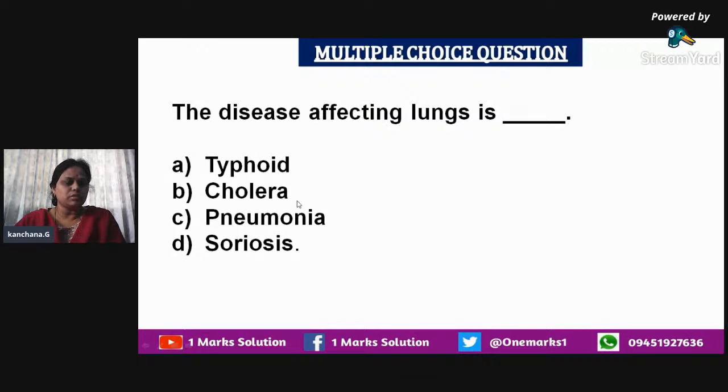Typhoid, cholera, and psoriasis do not suit the question because, as I have already told in the last presentation, we have to give importance to the one which is most suitable to the question. So it will be pneumonia. Psoriasis is a disease caused in the skin, and cholera affects the intestine. So the answer is pneumonia.